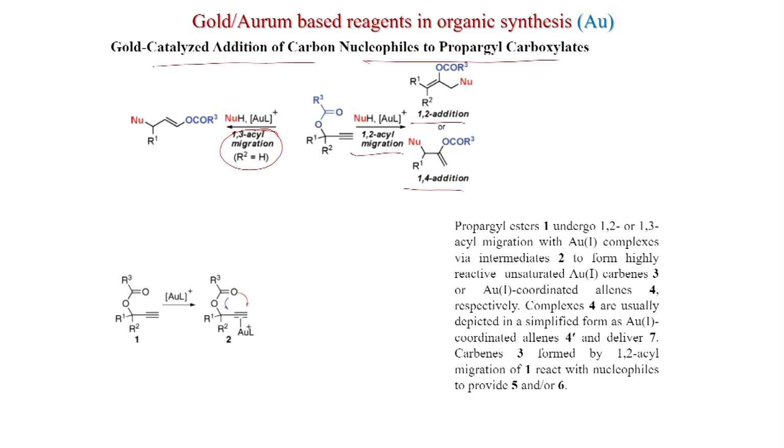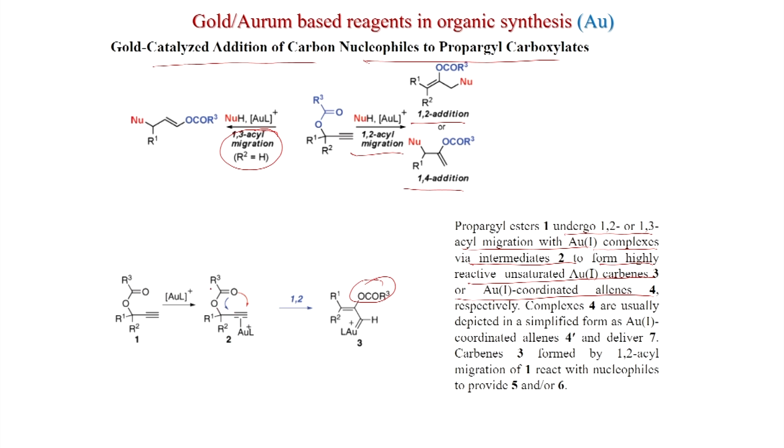So, propargylic ester 1 undergoes 1,2 or 1,3 acyl migration with gold(I) complexes via intermediates 2 to form highly reactive unsaturated gold(I) carbene 3 or gold(I) coordinated allenes 4 respectively. So, either this 1,2 acyl migration, if you see, the migration is happening here at this center.